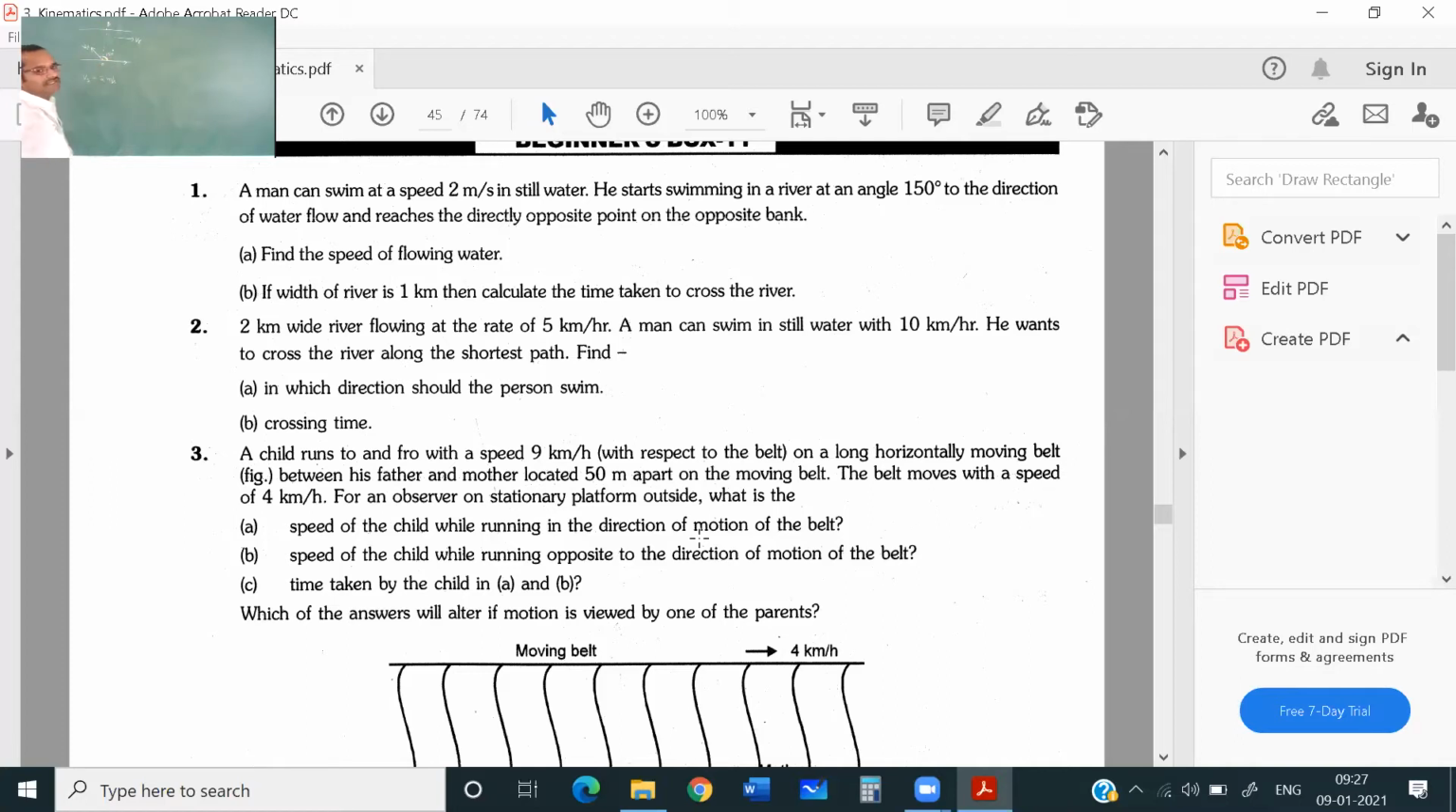Then what are they asking? They are asking to find the speed of water flow. And if the width of the river is 1 kilometer, then find the time taken to cross the river. Yes, this is the question, students.